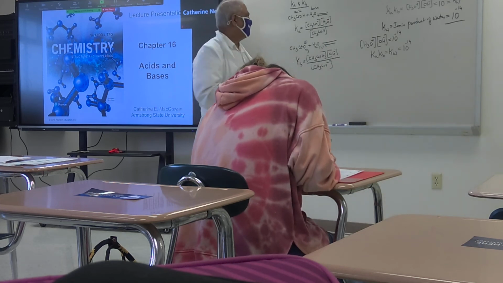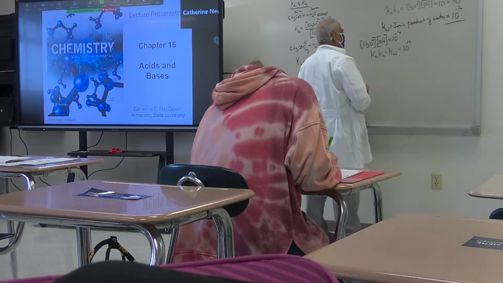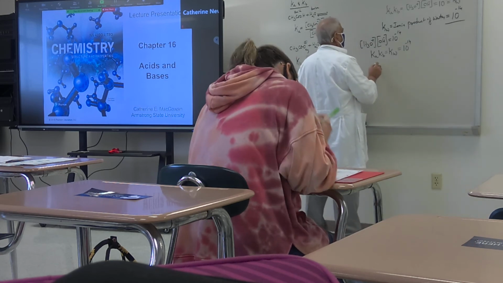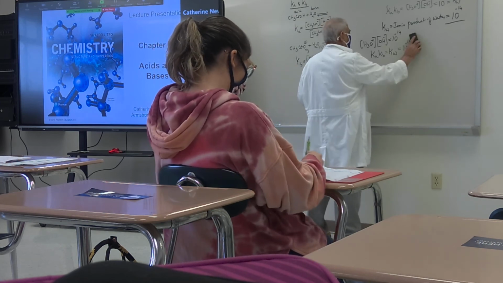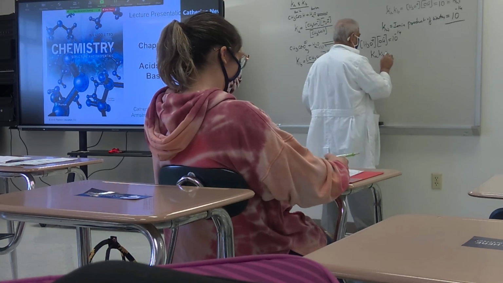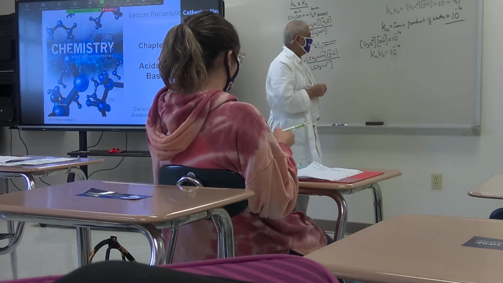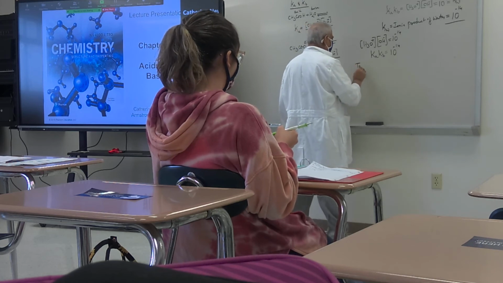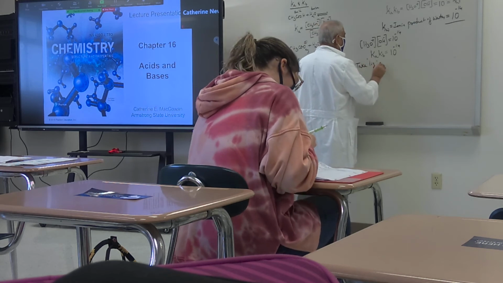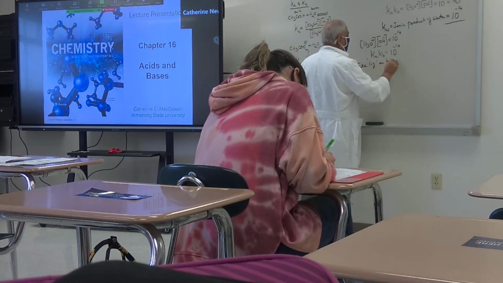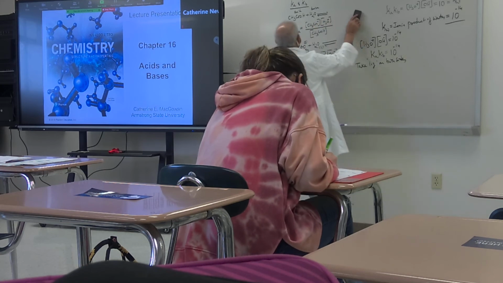Understand my point? Now what I do is, I am going to take logarithm on this. It is 10 to the power of negative 14. So take log on both sides. Log on both sides means the right side and the left side, okay? Are you following this?